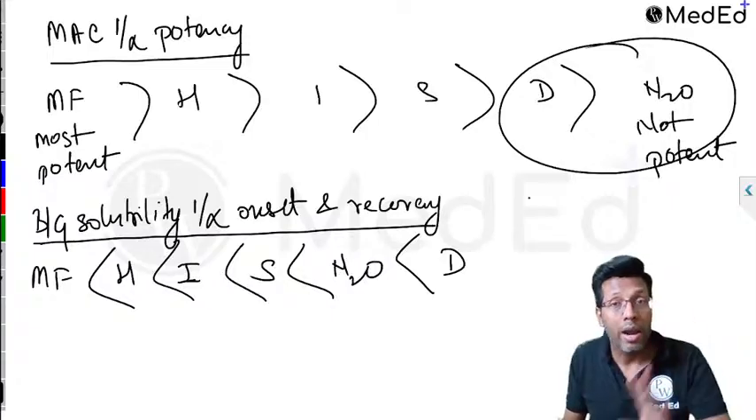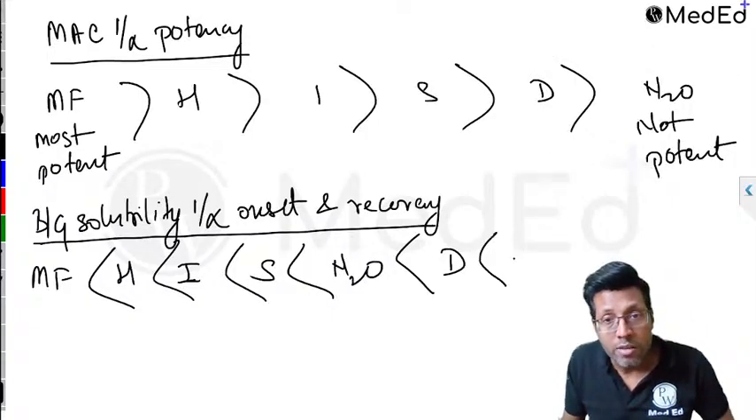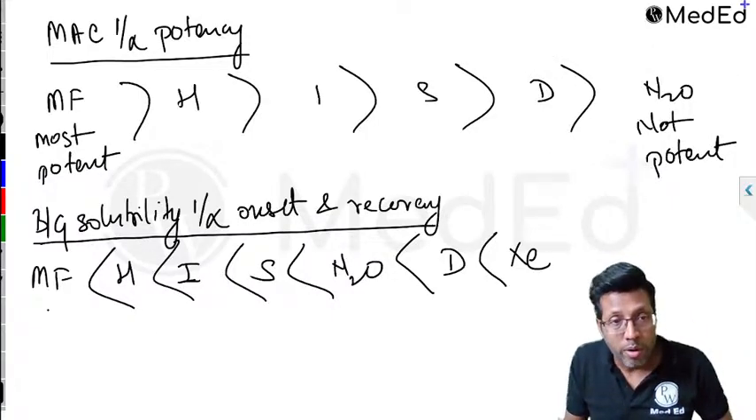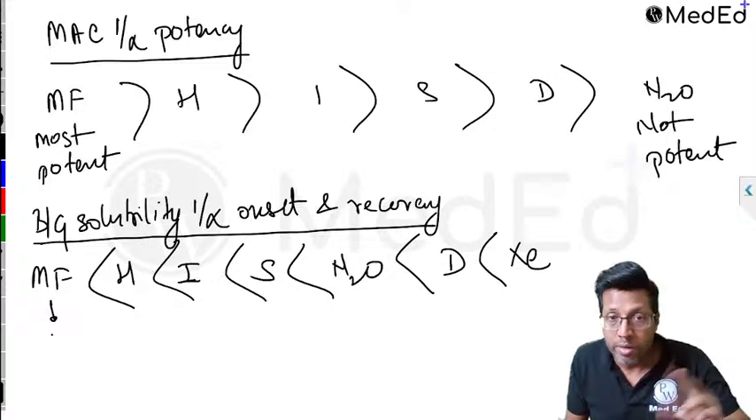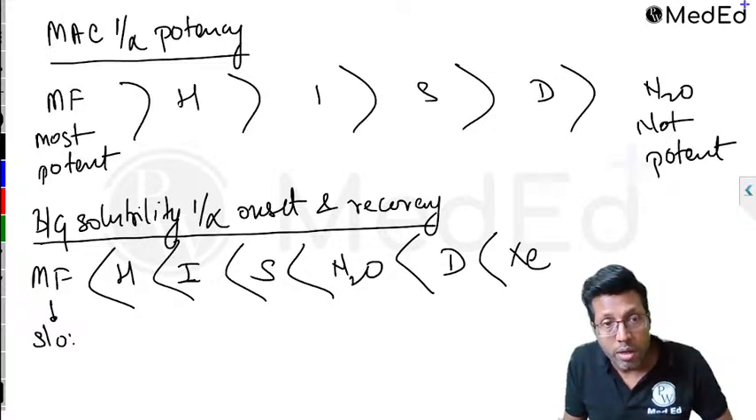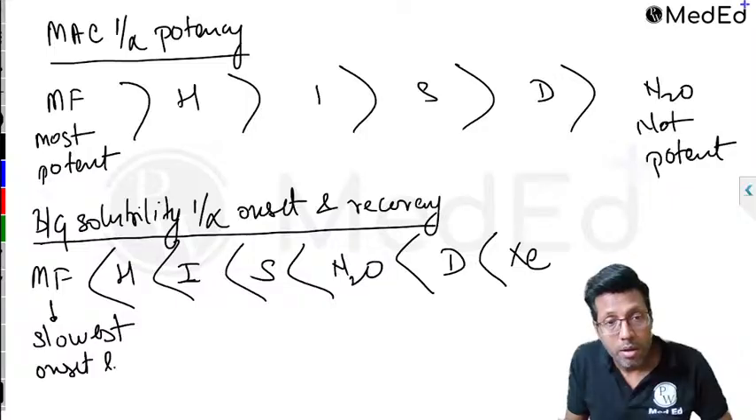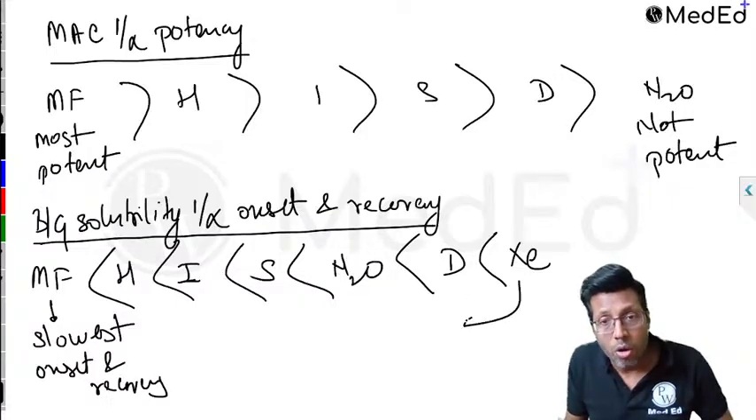And if you want to add, especially for INI-CET, after desflurane comes xenon. So methoxyflurane, being inverse, is the slowest onset and recovery, and xenon you will find as the fastest onset and recovery.